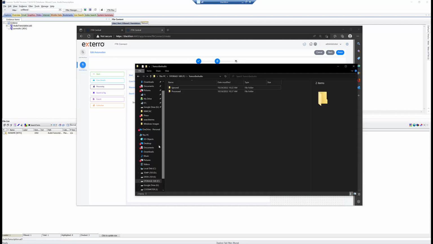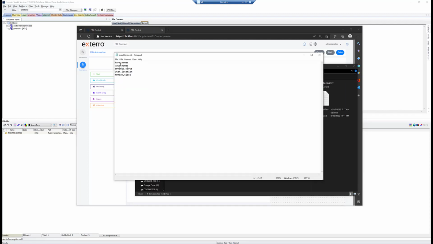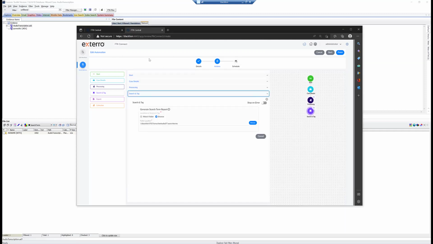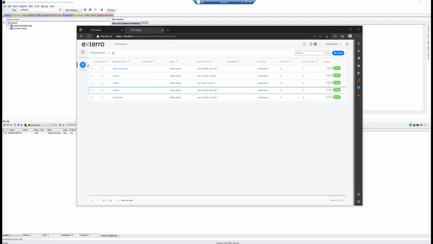And let me show you the format of that search terms file here. I'll open this up. This is a different one, not the one I ran on this, but you can see the search term followed by what you want to label the search term, the search term, what you want to label, etc. So it's just laid out like that. Once I had all that, I hit finish. In this case, I'm just going to hit cancel, and it's saved and it's ready to go.